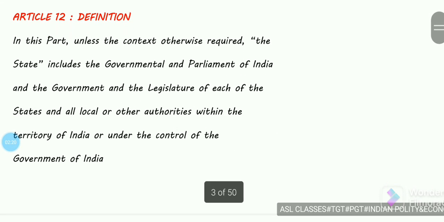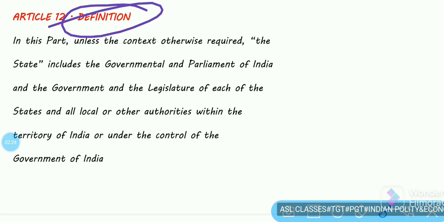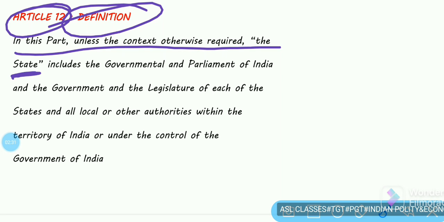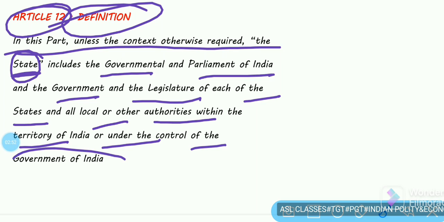Now we'll go with the definition. What does the definition say about the state? In Article 12, there is the mention of the state. The state includes the Government and Parliament of India and the government and the legislature of each of the states, and all local and other authorities within the territory of India or under the control of the Government of India.